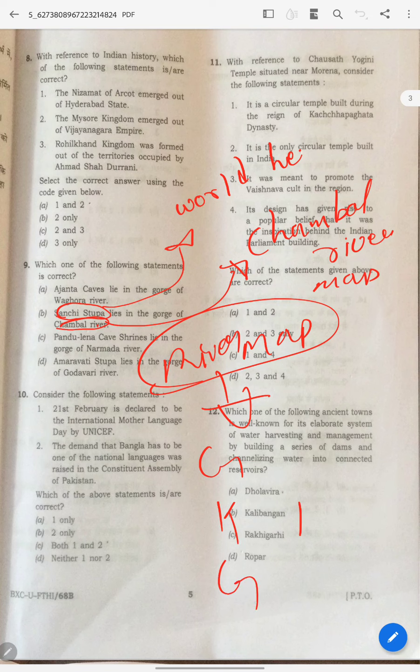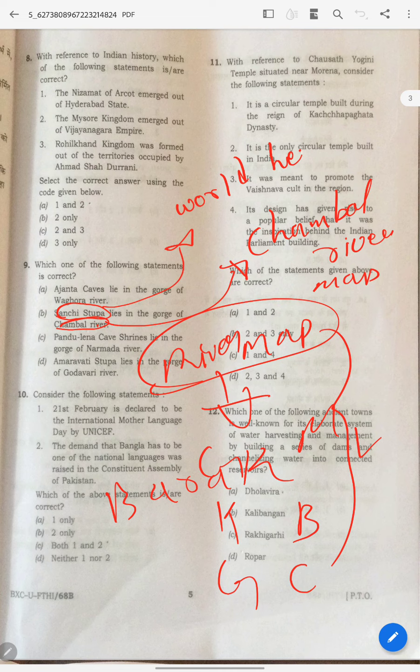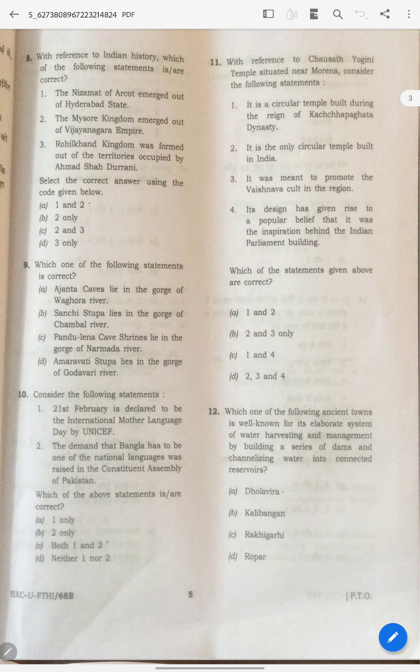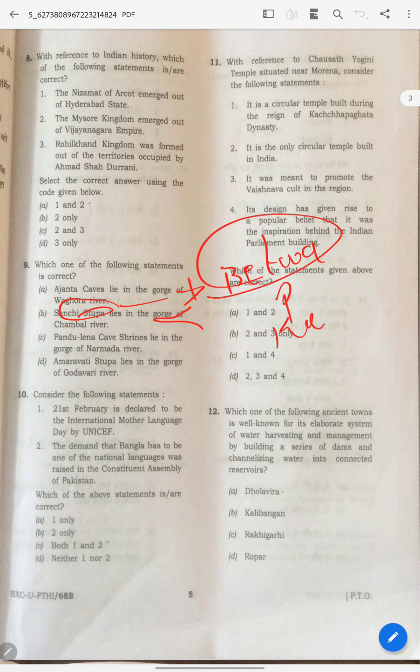Godavari, Krishna, Ganga, Brahmaputra, Chambal, Mahanadi. All these maps you should definitely look at. Barak. If you know all these 7-8, Indus, if you know the 7-8 river maps, then you can easily solve this type of question, or any mapping question. So here you can eliminate this immediately, because Sanchi Stupa is very near to, I think, Betwa. Why has this been asked? Because Betwa and Ken is in news, right? River linking.